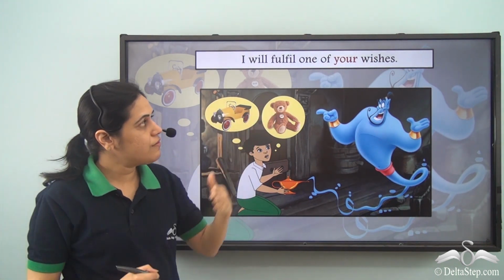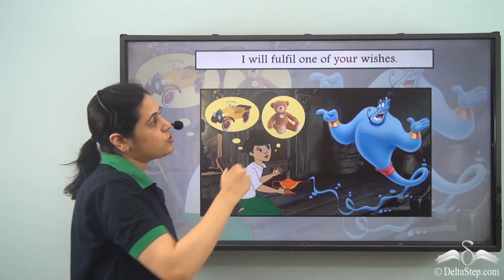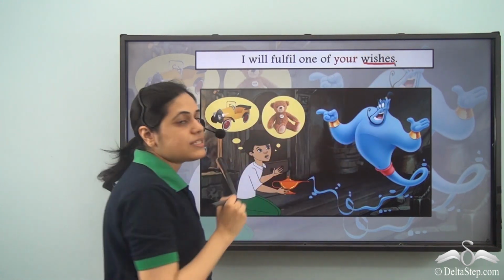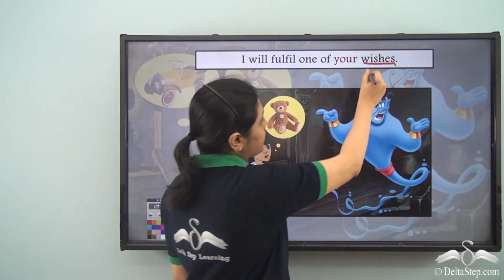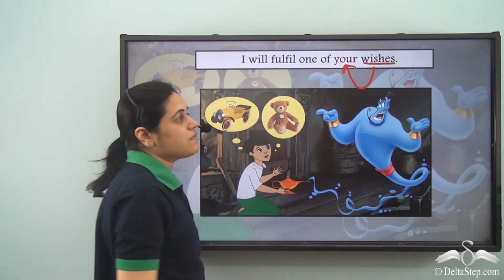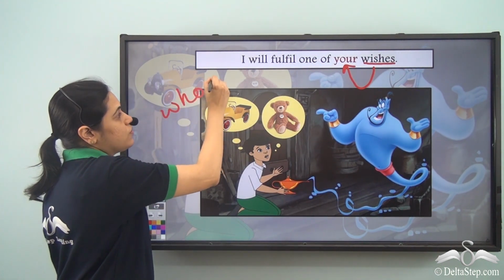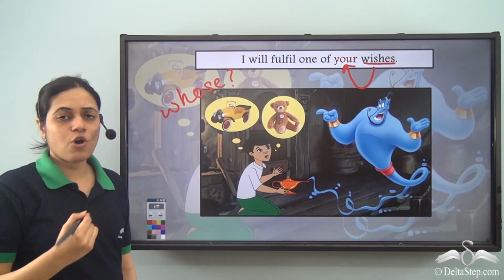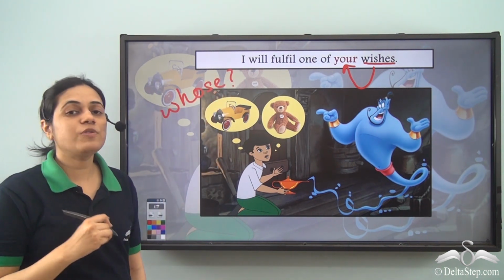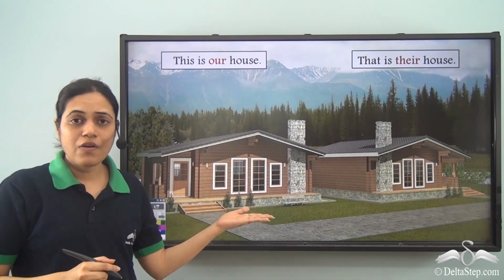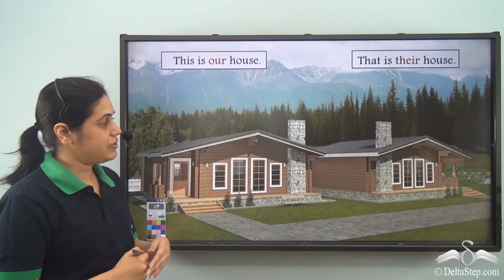I will fulfill one of your wishes. So wishes is a noun and describing this noun is the word your. It tells us whose wishes. Your wishes. So it is a possessive adjective. So now let us look at some more examples.